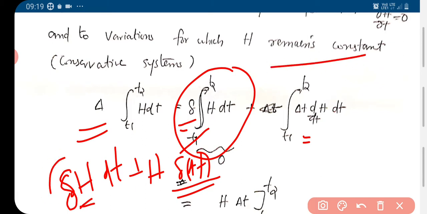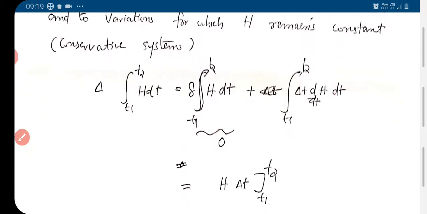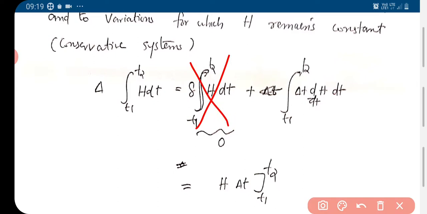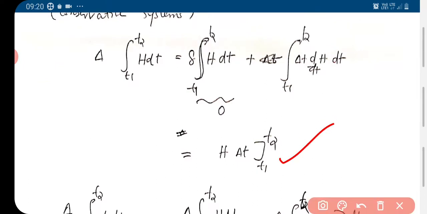So this entire term becomes 0, and we cancel this dt and are left with dH δt, and as we integrate, we have H δt, limits t1 to t2.